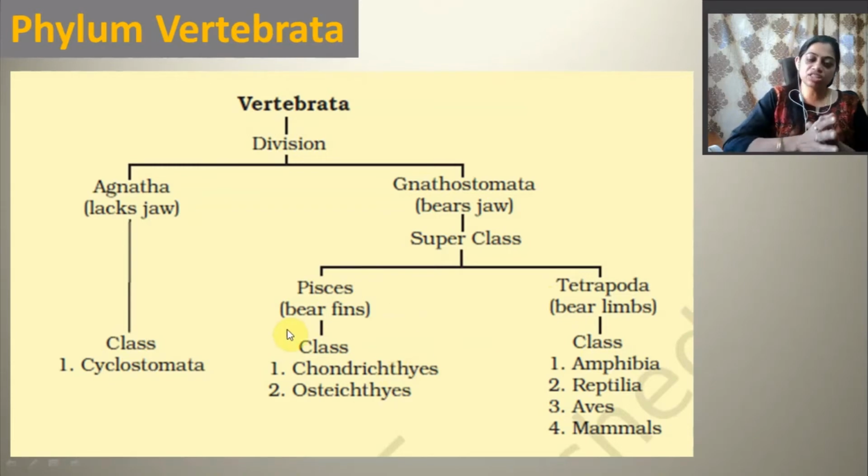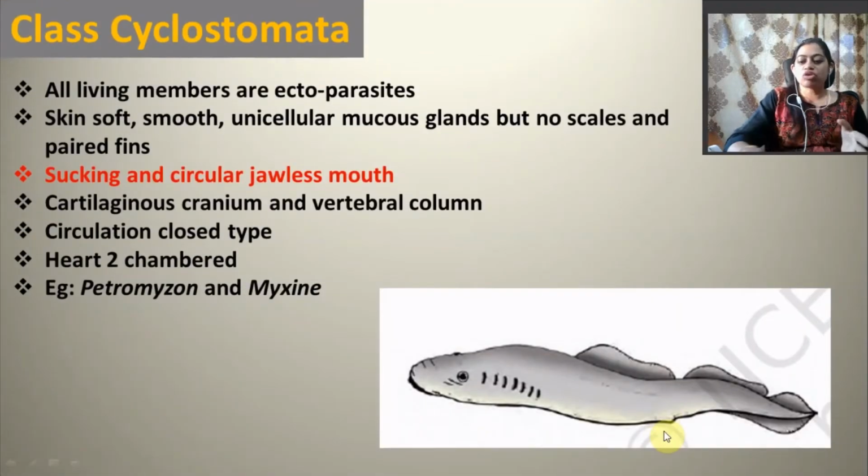So paired appendages may be fins or limbs. Under Pisces, there are two classes, Chondrichthyes and Osteichthyes, and under Tetrapoda, there are four classes: Amphibia, Reptilia, Aves, and Mammalia, or mammals.